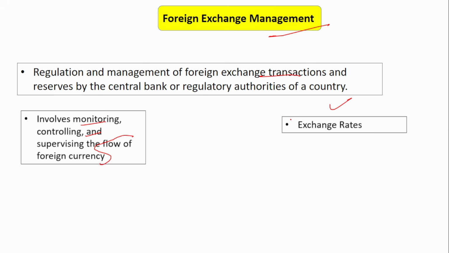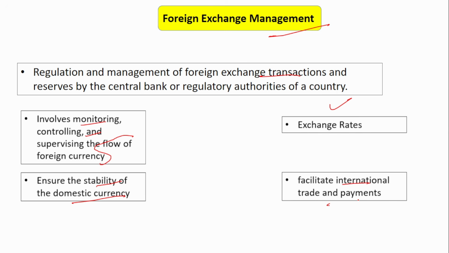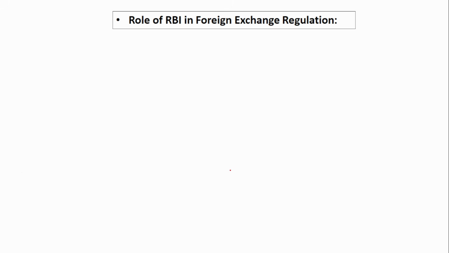So when the INR depreciates, RBI comes into the picture by ensuring that dollars are abundantly available in the system. That is, ensuring that demand is equal to supply so that the INR does not depreciate further. So always the RBI implements measures to maintain the value of the INR. Next, ensuring the stability of the domestic currency, facilitating international trade and payments, and maintaining the overall health of the economy. This is what is covered under the foreign exchange management of the Reserve Bank of India.